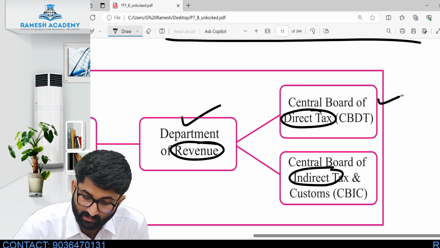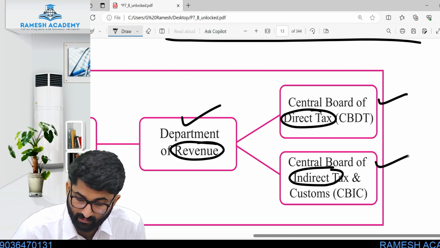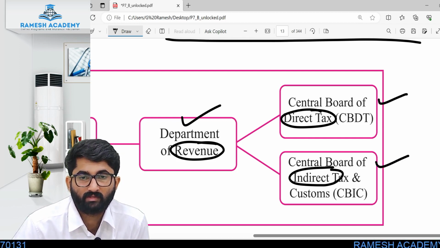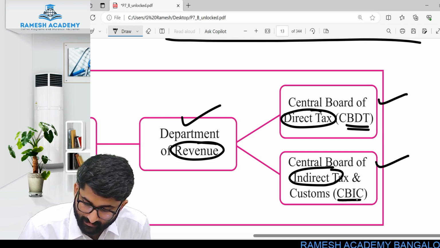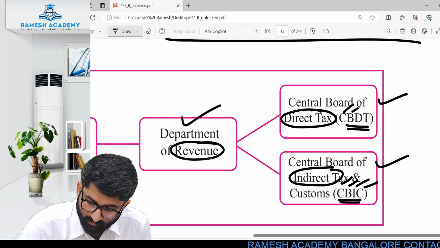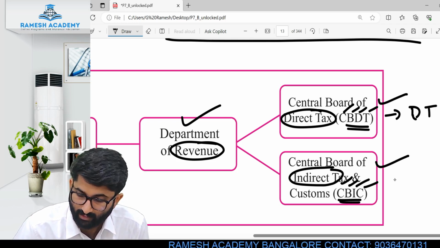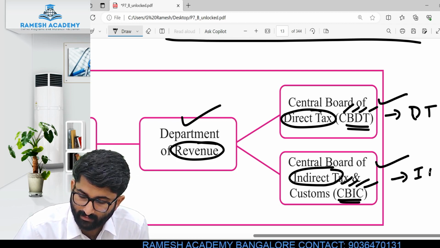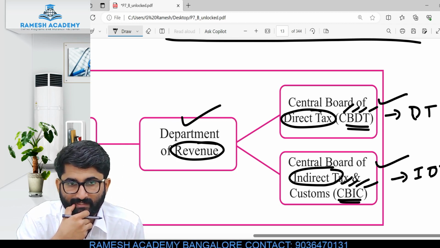Here, Central Board of Direct Taxes and Central Board of Indirect Taxes and Customs. These are the two bodies. CBDT and CBIC. They look after direct tax and indirect tax.